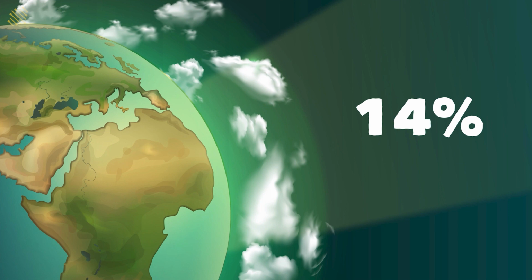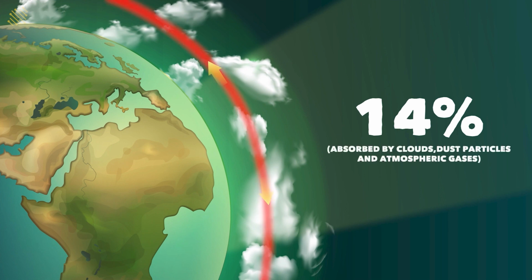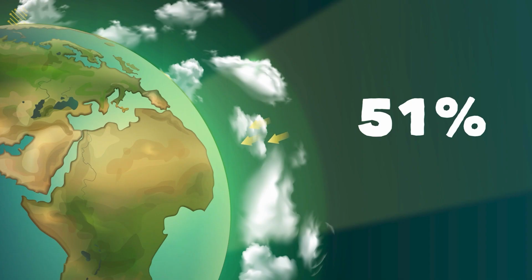From that 65% of energy, 14% of energy is absorbed by clouds, dust particles and atmospheric gases. The remaining, that is 65 minus 14, 51% of energy reaches the Earth's surface and is absorbed by the Earth. So the total energy received by the Earth is 51. This is the first process in this heat budget.